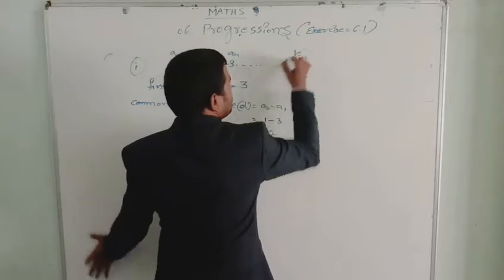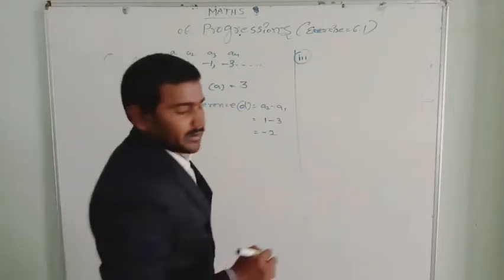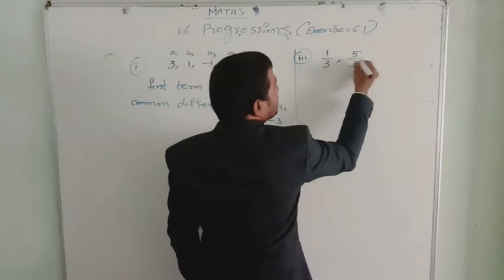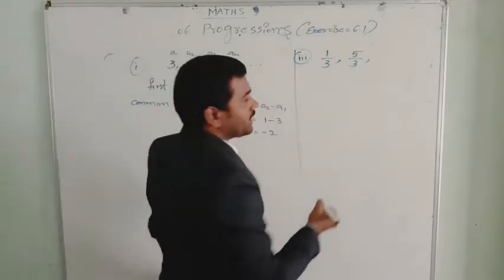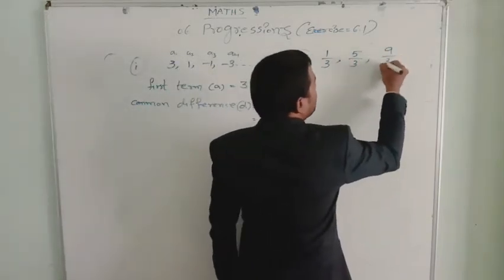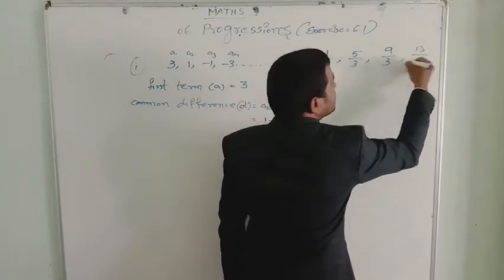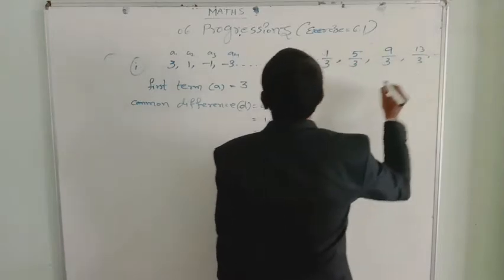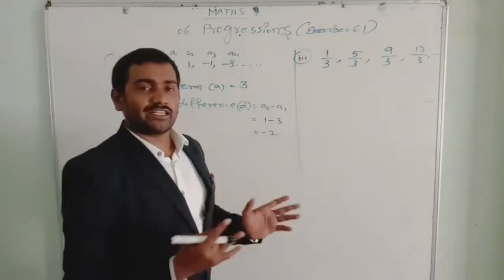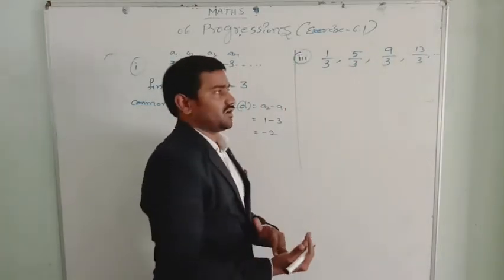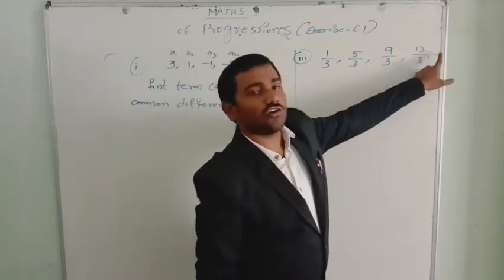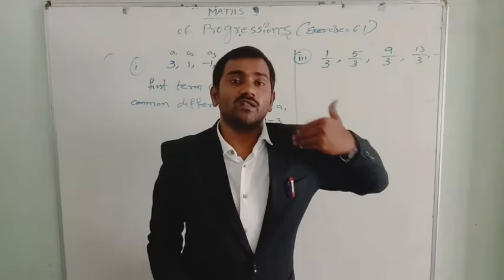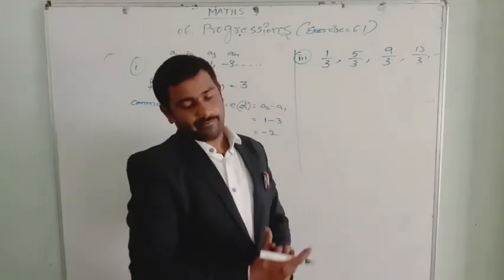In this third question, that is 1 by 3, comma 5 by 3, comma 9 by 3, comma 13 by 3, and so on. These are infinite arithmetical progression. Finite arithmetical progression, infinite arithmetical progression. The number of terms are uncountable. These dots are showing a list of numbers that will follow like that with the same pattern.